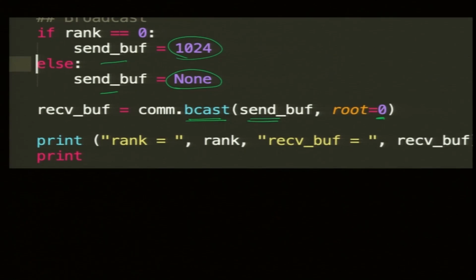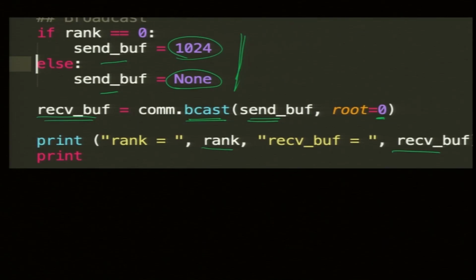And where is it stored? In receive buff. Receive buff is a variable with every processor, so I have 4 receive buffs, one for each processor, and I print them along with the rank and the receive buff.